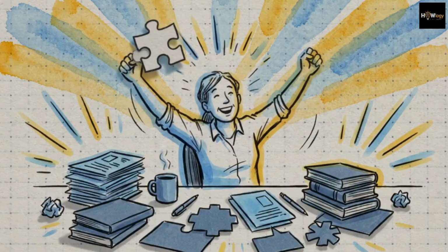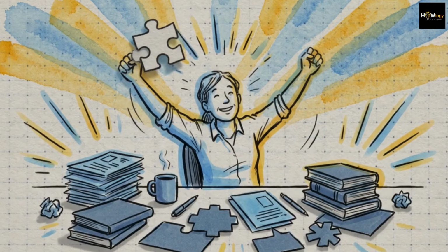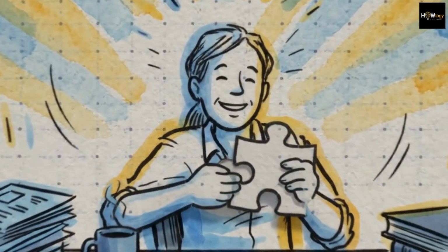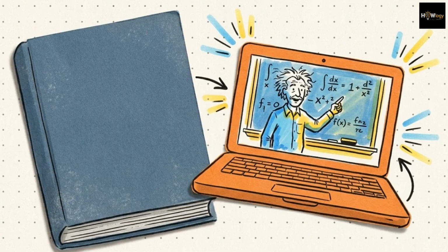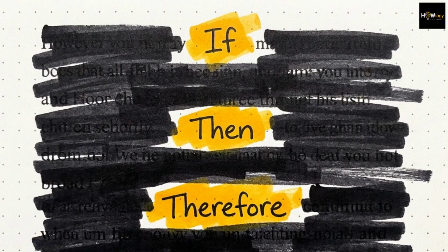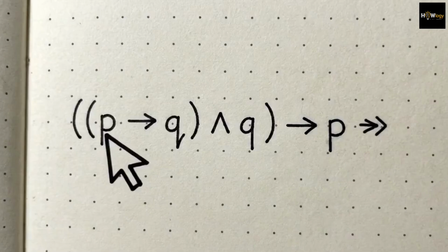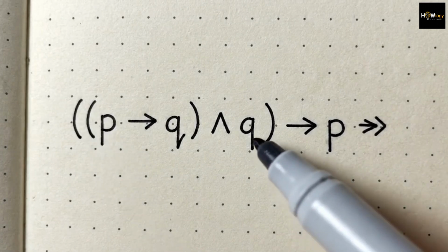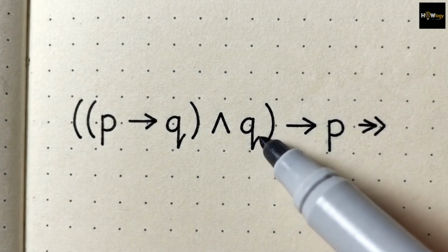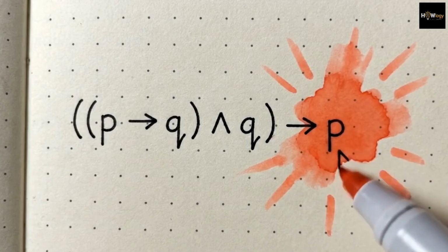Common sense tells us why this fails. Just because the end result is true, you learned the math, does not mean doing every problem in that specific book caused it. You could have just watched a tutorial instead. By isolating the structure from the storytelling, you can identify a lie before you have even finished reading the sentence. By looking strictly at the underlying P's and Q's, you can see exactly where an argument's structural integrity fails.